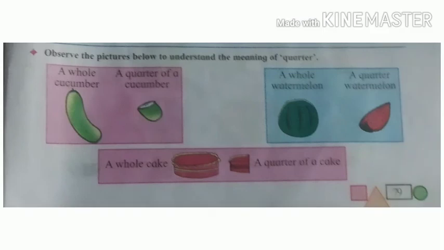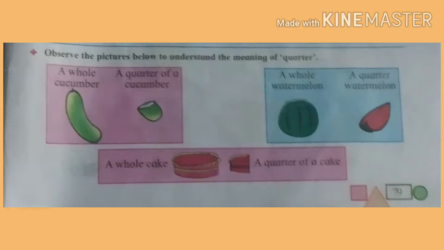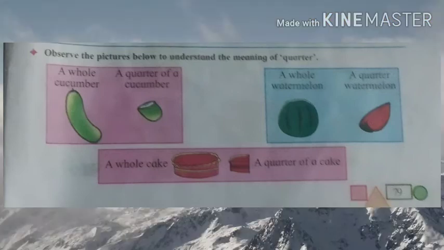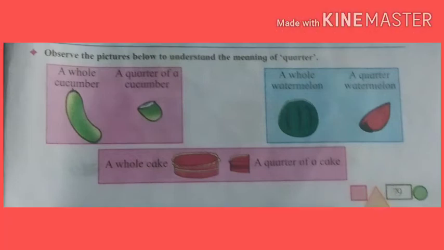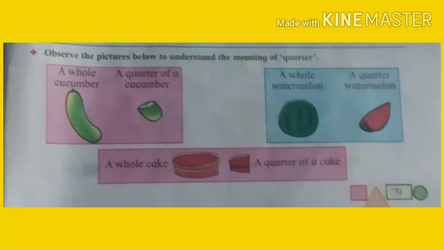Observe the pictures below to understand the meaning of quarter. Here are some pictures. Now we have a whole cucumber and a quarter of a cucumber. Number 2, a whole watermelon, a quarter of a watermelon. And number 3, a whole cake, a quarter of a cake. Here we have also written, and the pictures are also divided.